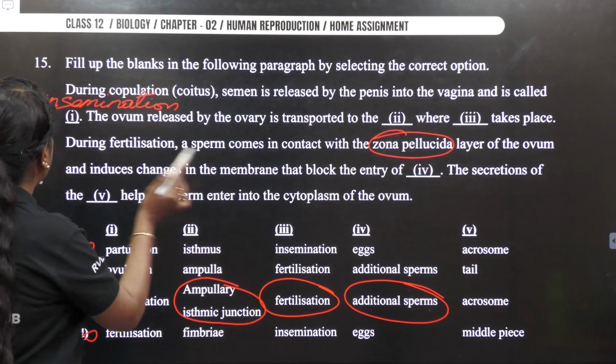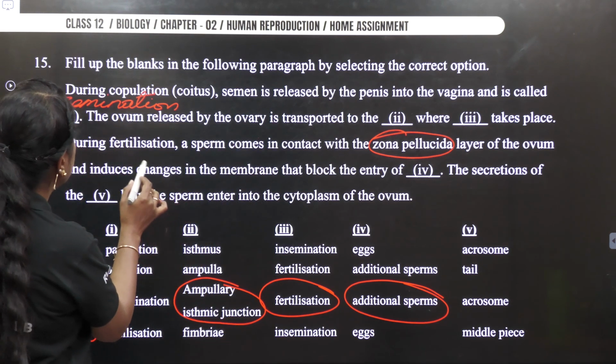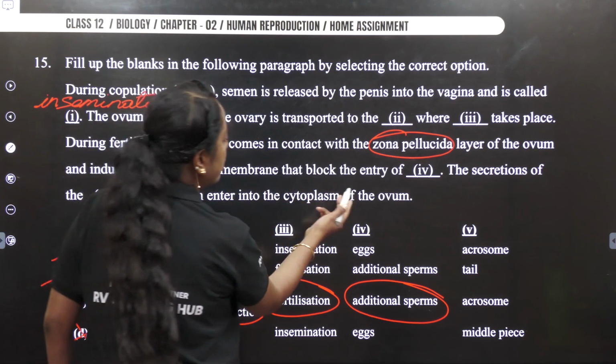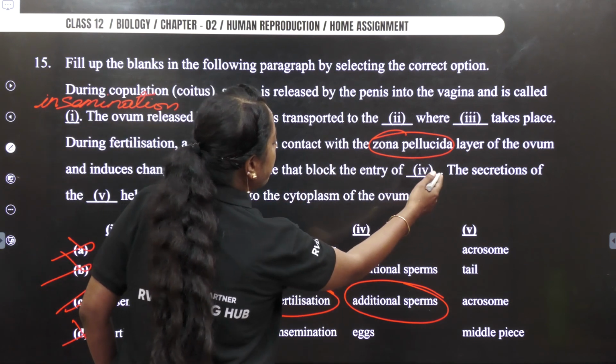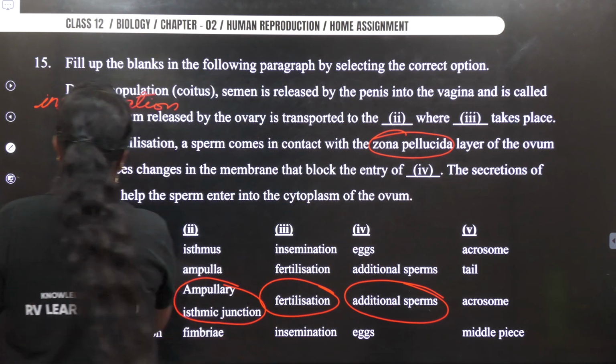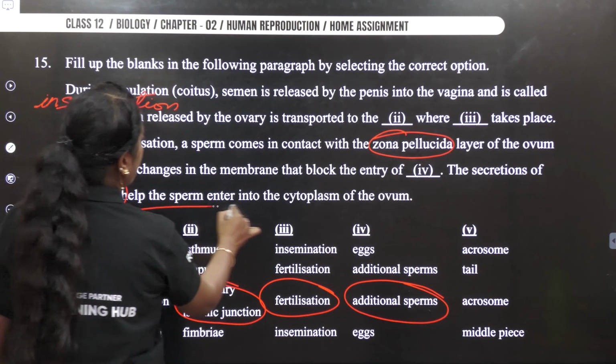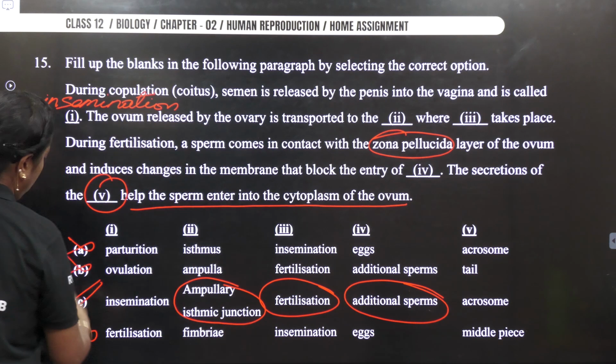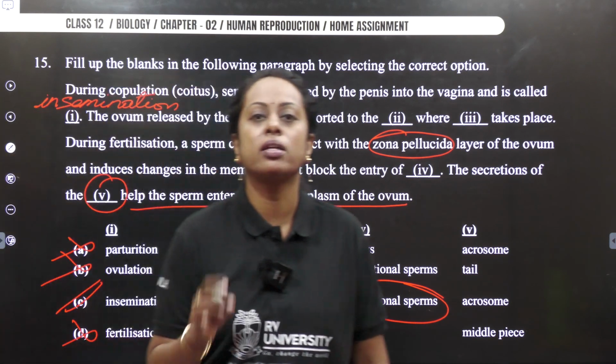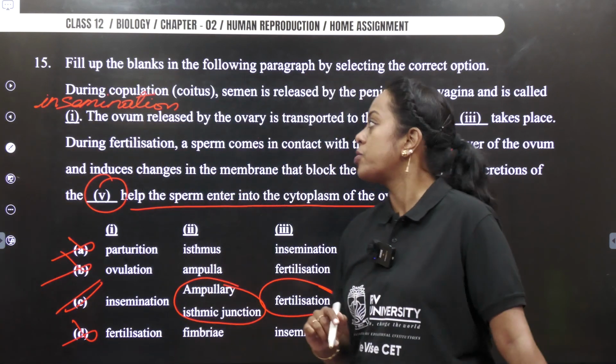A layer of ovum that induces large changes in the membrane that blocks the entry of other sperm. Okay, the secretion of the acrosome helps the sperm to enter into the cytoplasm of the ovum. Definitely our answer, which is marked as C, is said to be the right option.